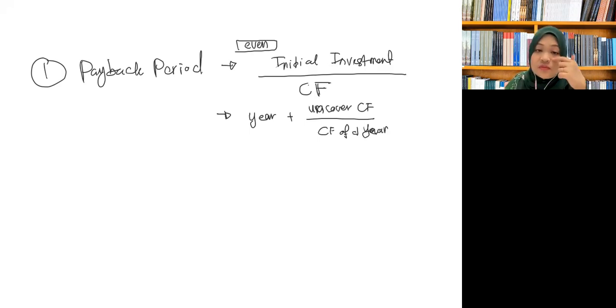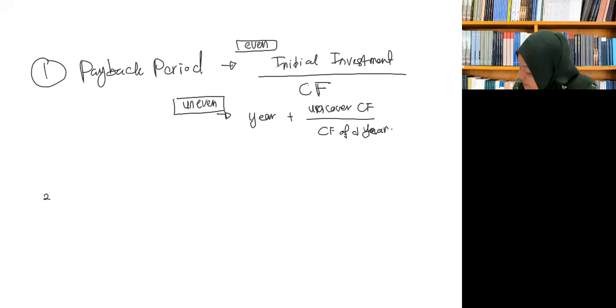So this is the formula for uneven cash flow. But just for you to know, it is not part of the syllabus. All right. It is not part of the syllabus. Just for you to know, I just teach you, but this is not part of the syllabus. All right. So the first method will be the payback period.